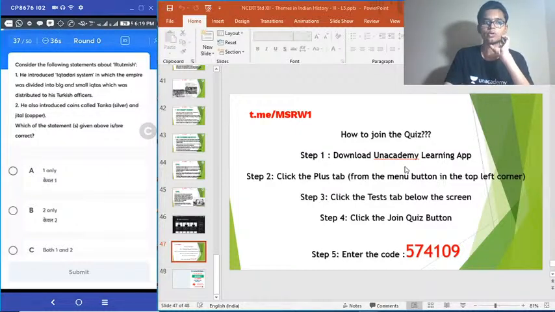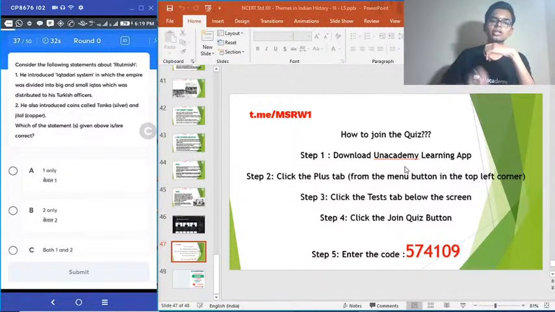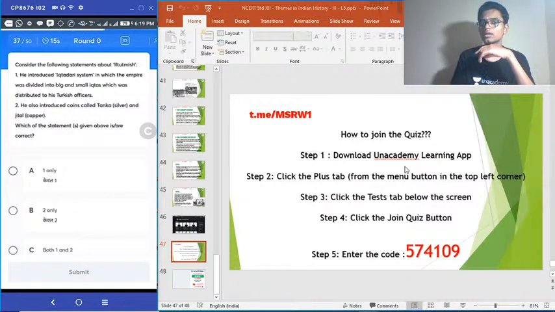37th question is on the board. Consider the following statements about Iltutmish. 1. He introduced Iqtadari system in which the empire was divided into big and small Iqtas, which was distributed to his Turkish officers. 2. He also introduced coins called Tanka, silver, and Jital, copper. Which of the statements given above is or are correct?